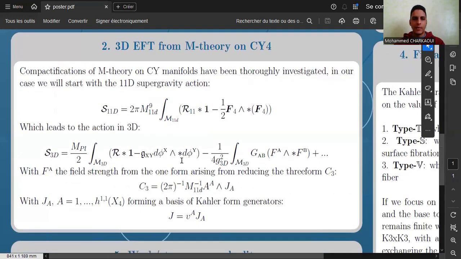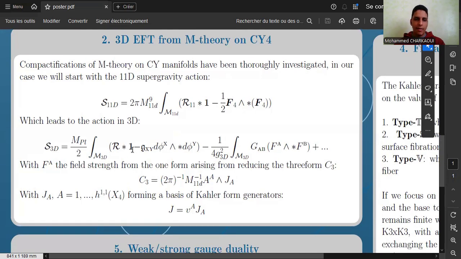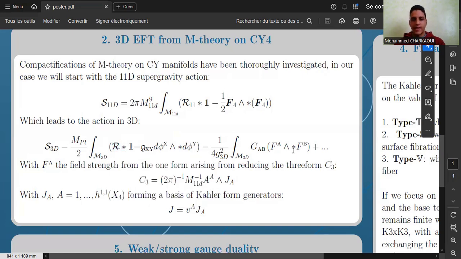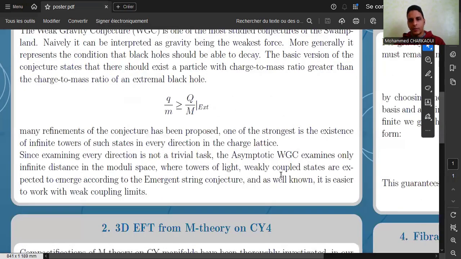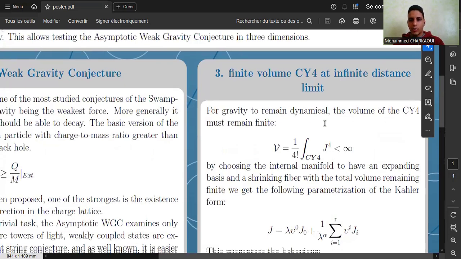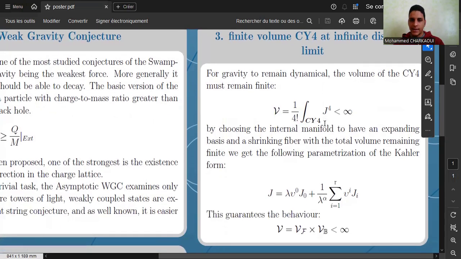If we start from an 11D supergravity action with gravity and gauge fields, we get in 3D the following action with gravity, scalar fields, and gauge fields arising from reducing the three-form on the Calabi-Yau threefold. For gravity to remain dynamical, the volume of the Calabi-Yau should remain finite.